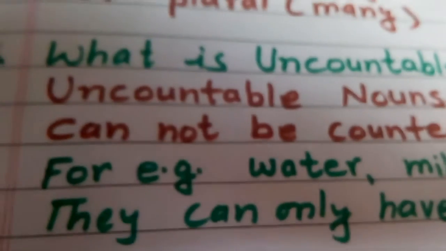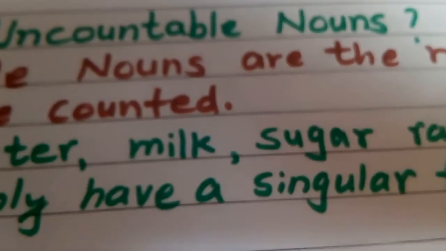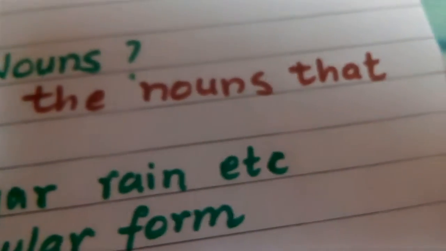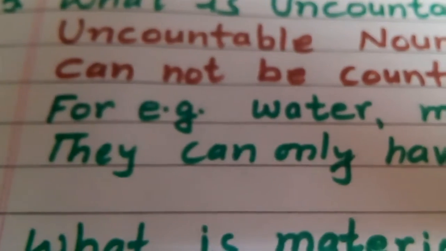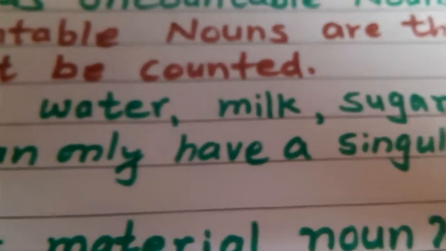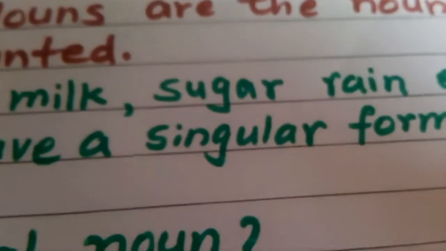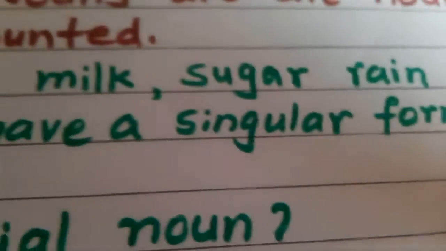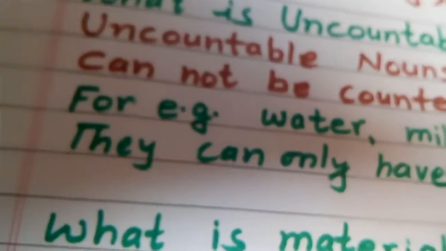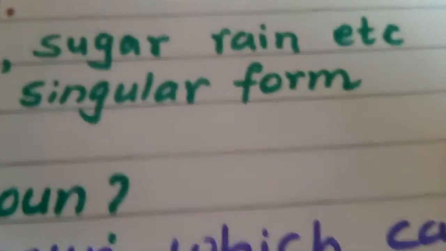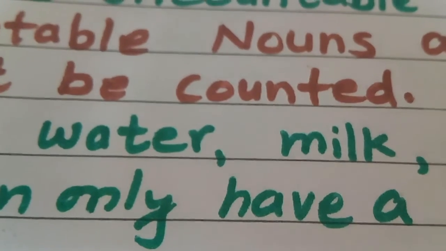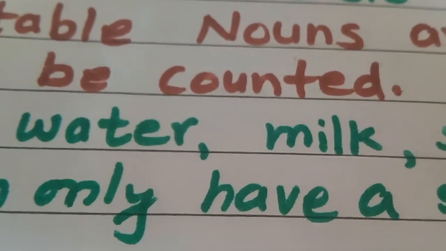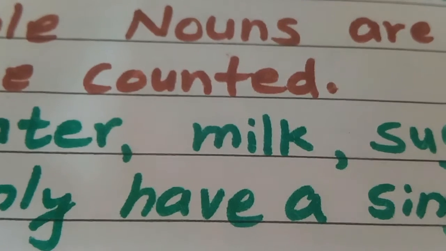What is uncountable noun? Uncountable nouns are the nouns that cannot be counted. For example, water, milk, sugar, rain, etc. They can only have a singular form. We cannot write waters, only water. We cannot write milks.